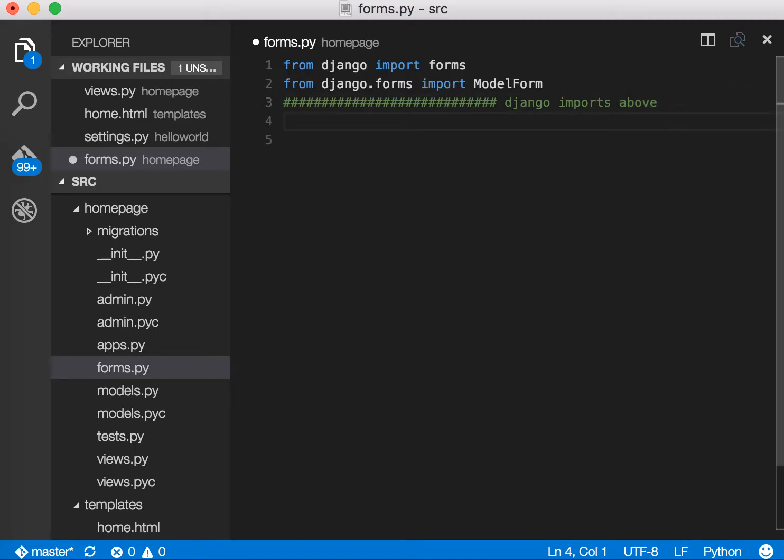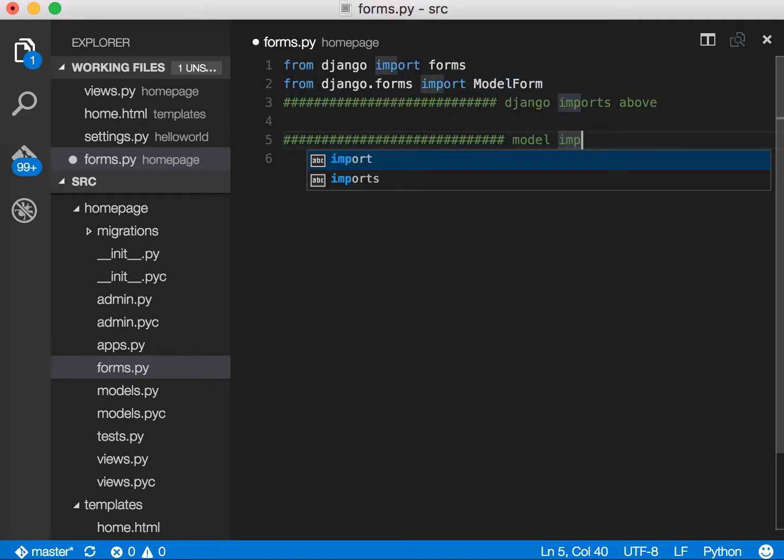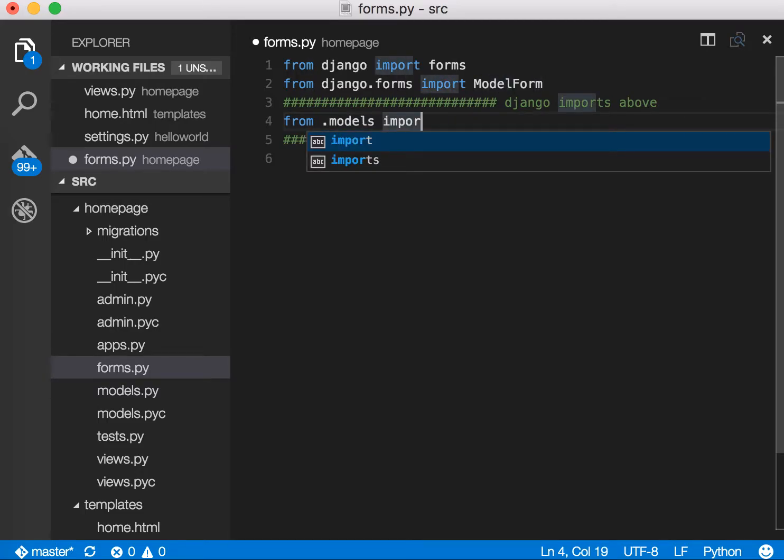Now we're going to import our models. I'll comment this as model import, which is just me commenting my code. I'm going to say from .models import Blog.